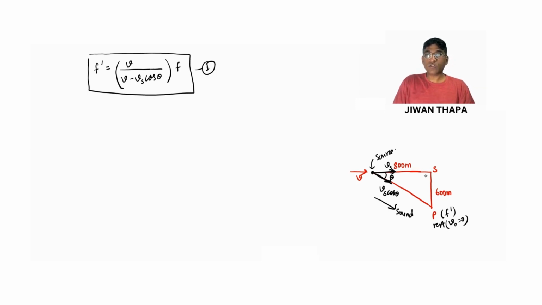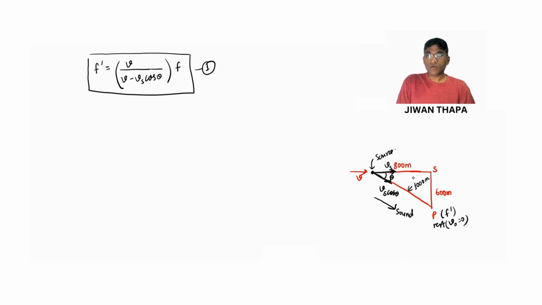Now we need to find cos theta from this figure, and we know this distance is 1000 meters.